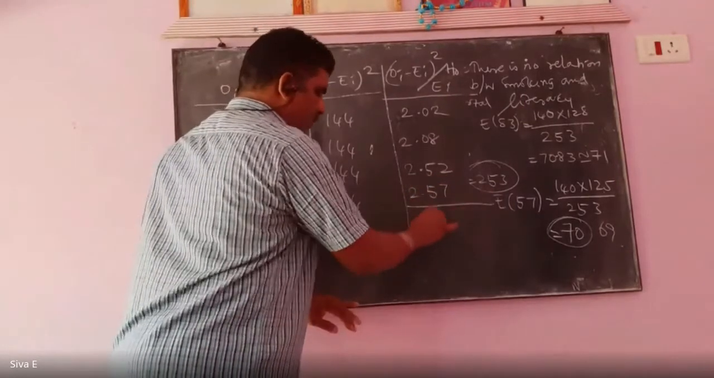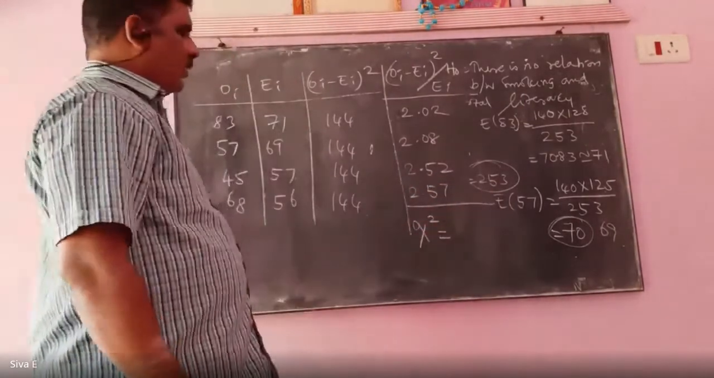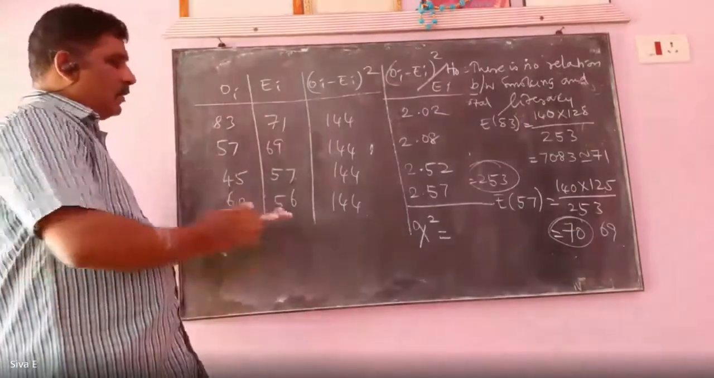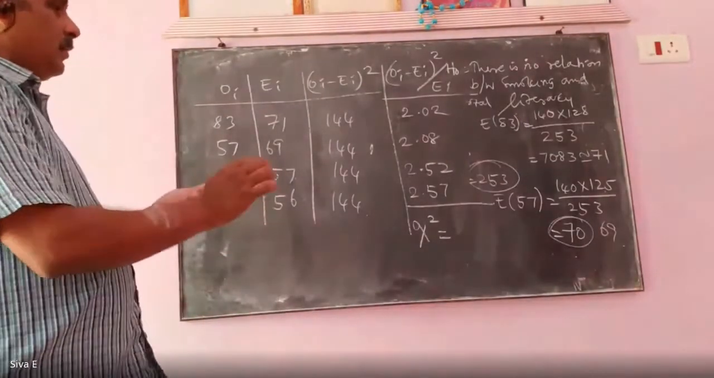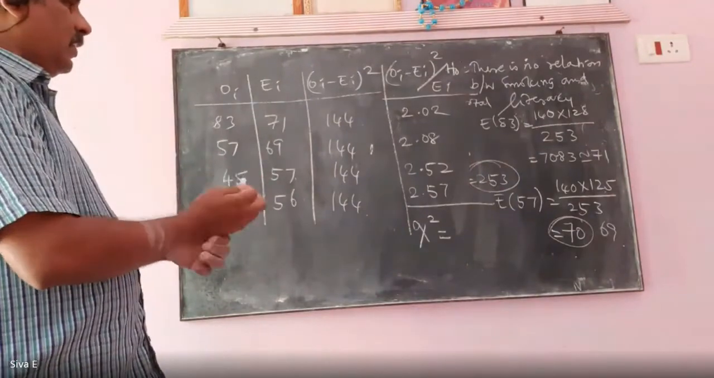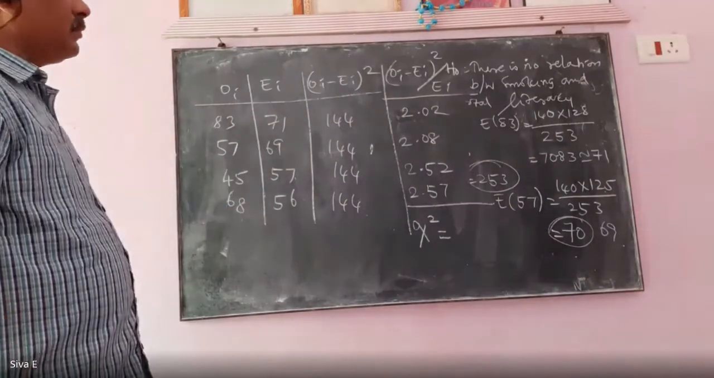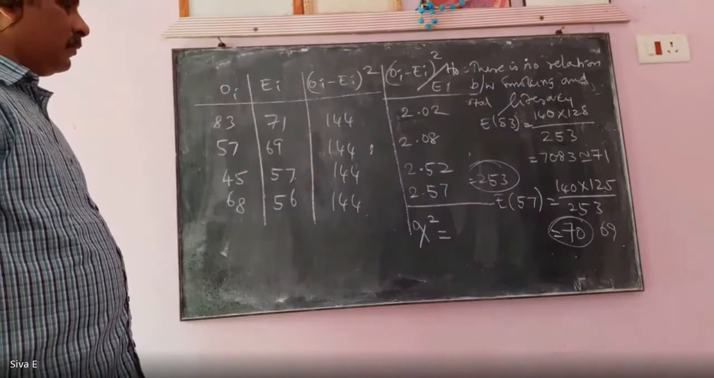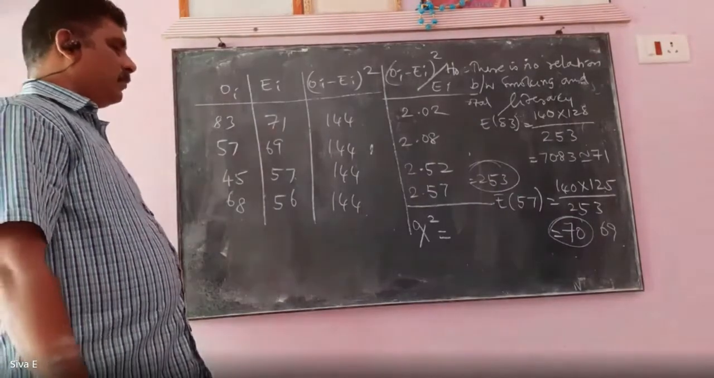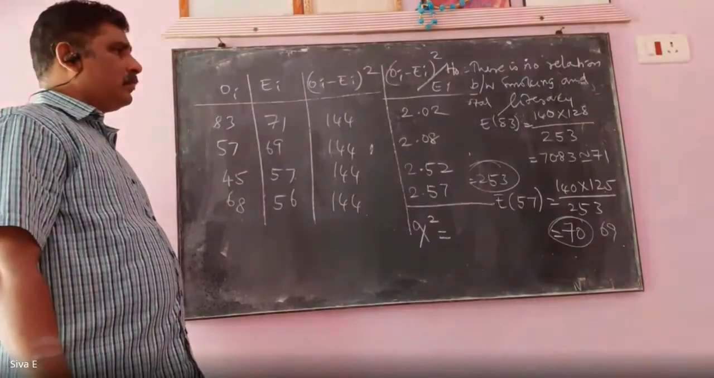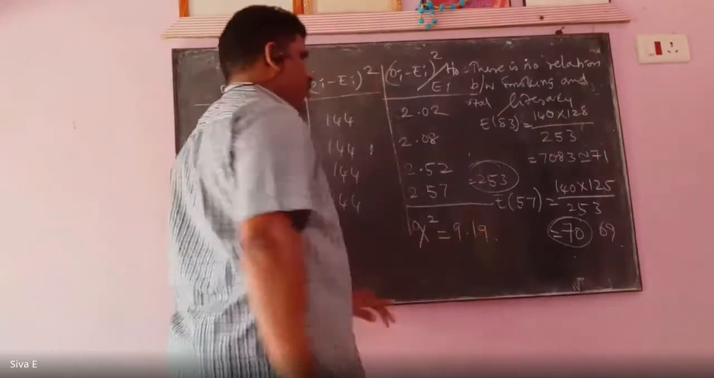Chi square is, what is chi square here? 9.19. Now listen.